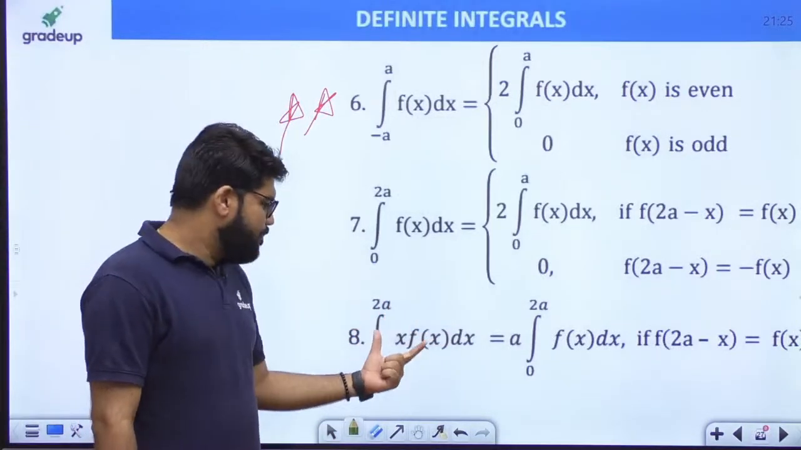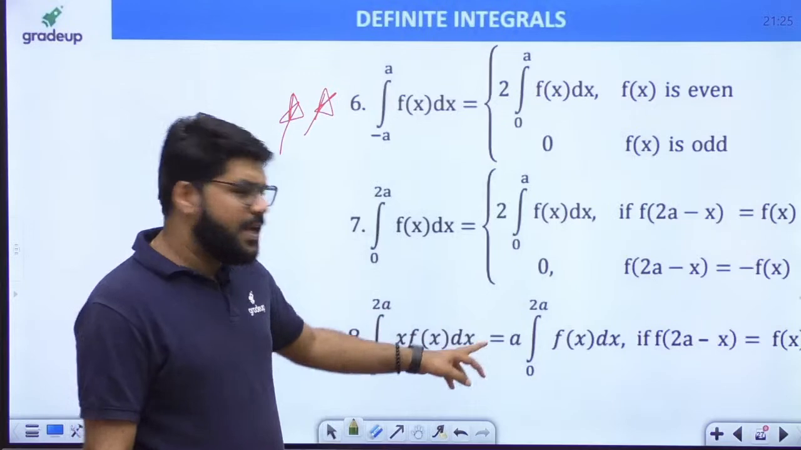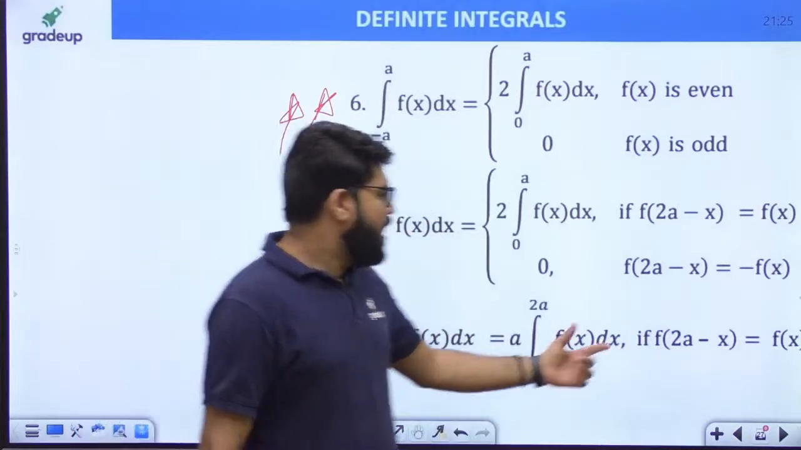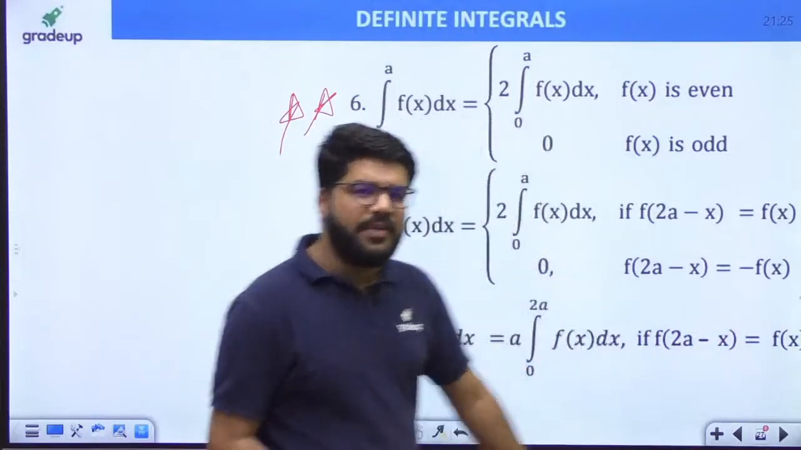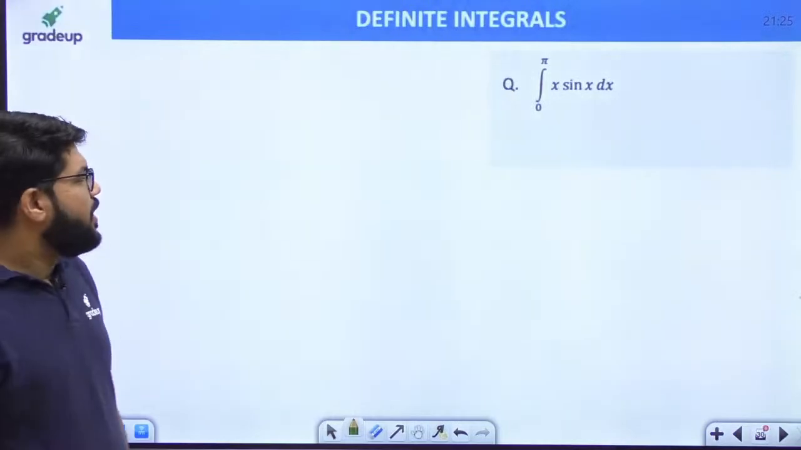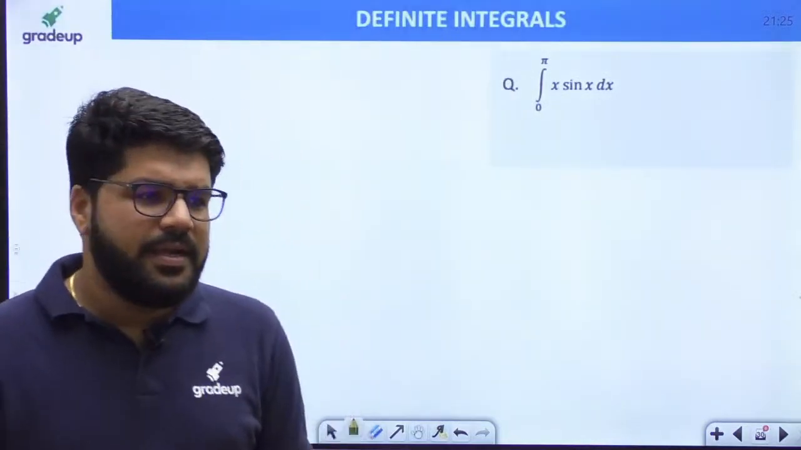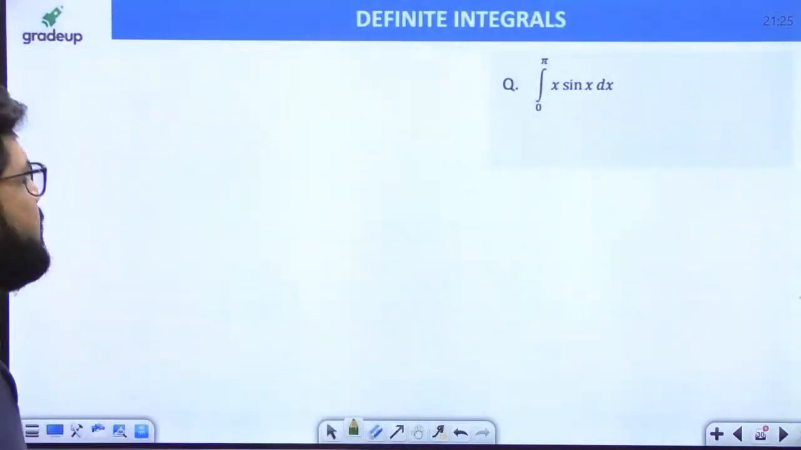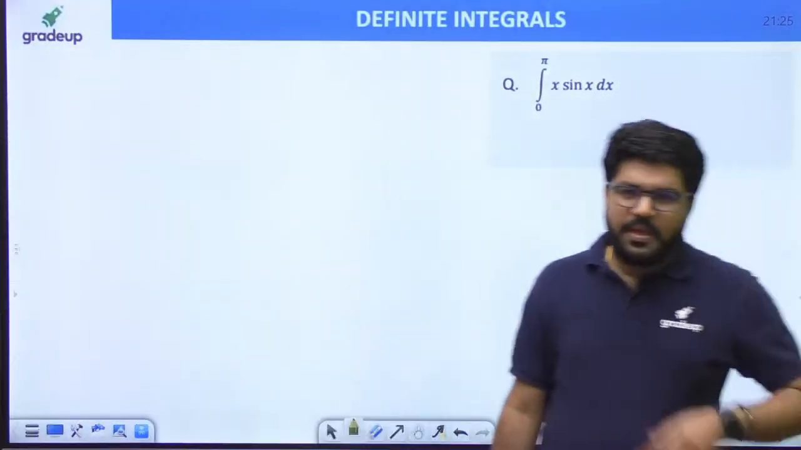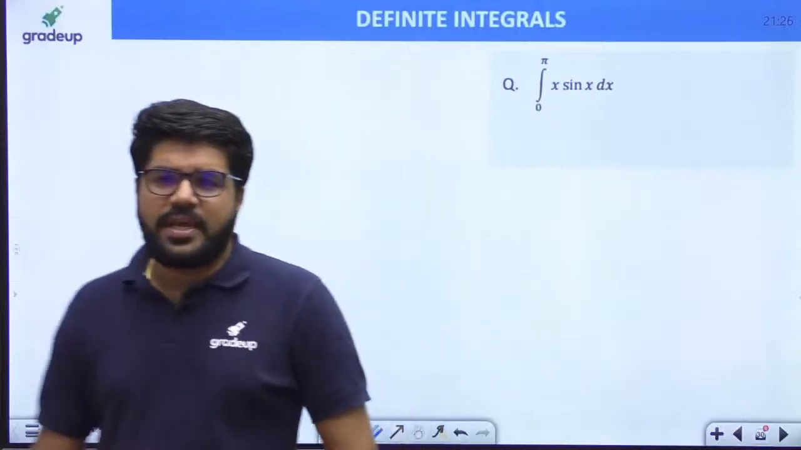Integral 0 से 2a x f(x) dx is a integral 0 से 2a f(x) dx if f(2a − x) equal to f(x). Now guys, one more question for you. Can we solve this question? Integral 0 से π x sin x dx.